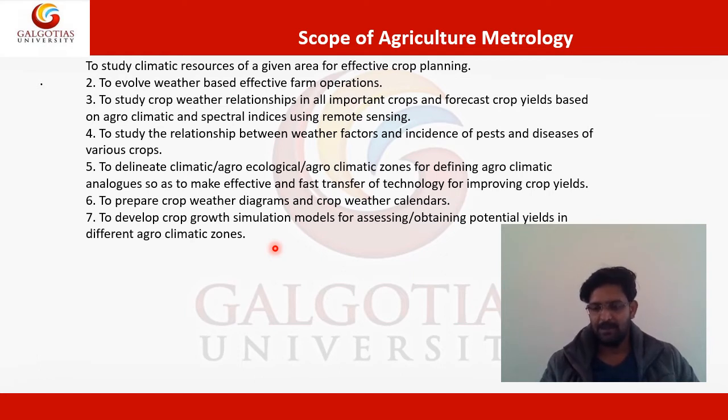So when we have an earlier idea of what the weather is going to be in the coming days in a particular zone, proper guidance or advisory can be issued to the farmers so that the quality and quantity of crop production for the different climate zones can be enhanced or optimized.